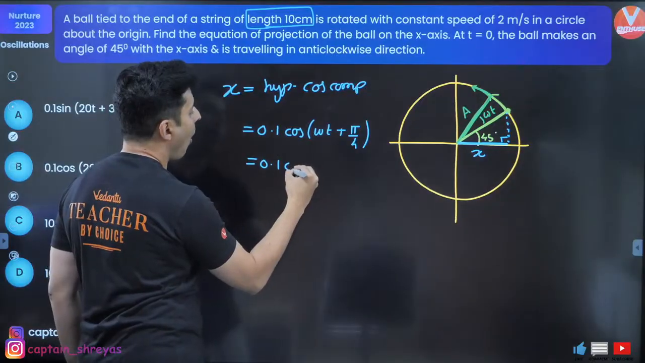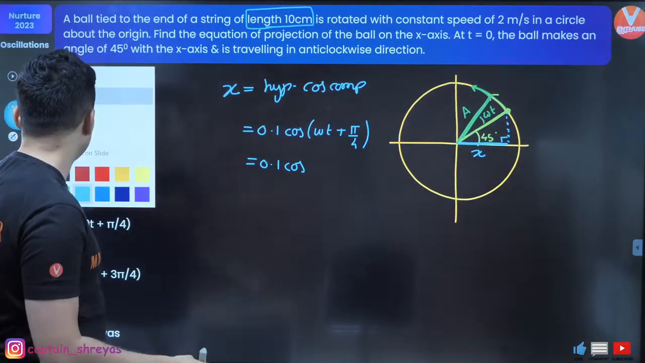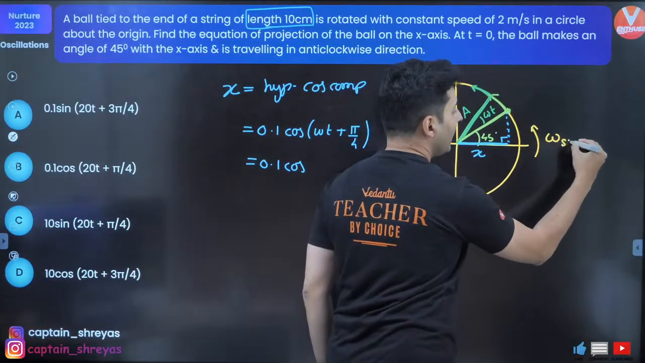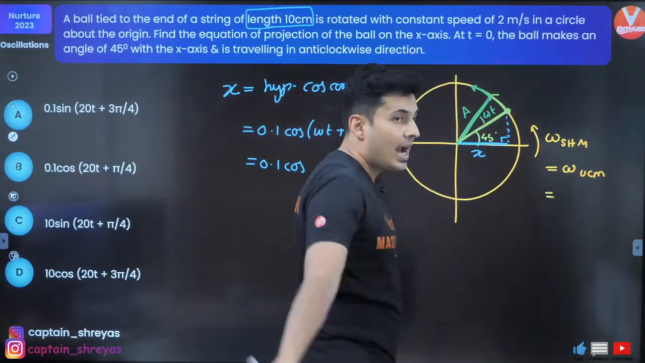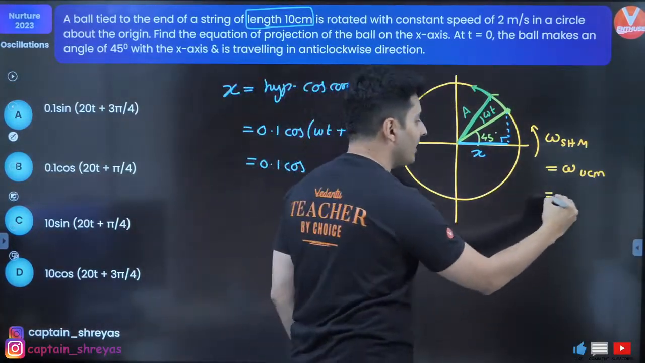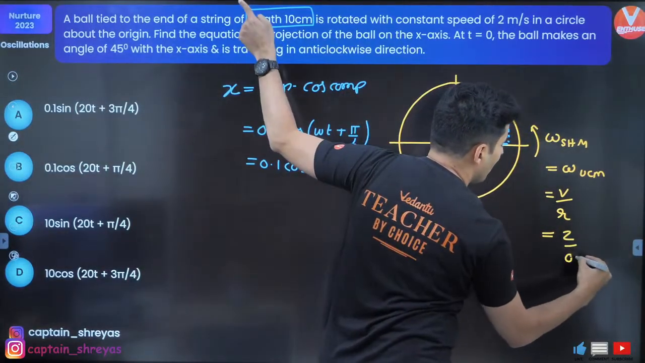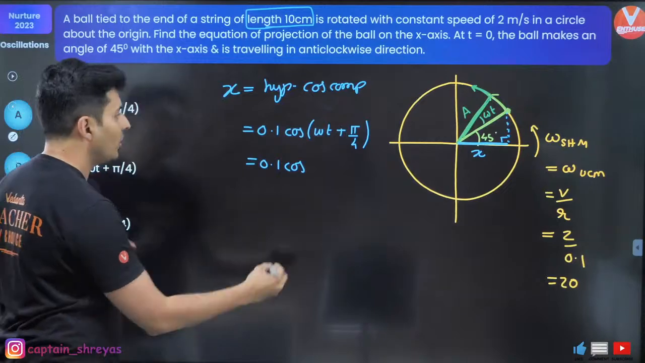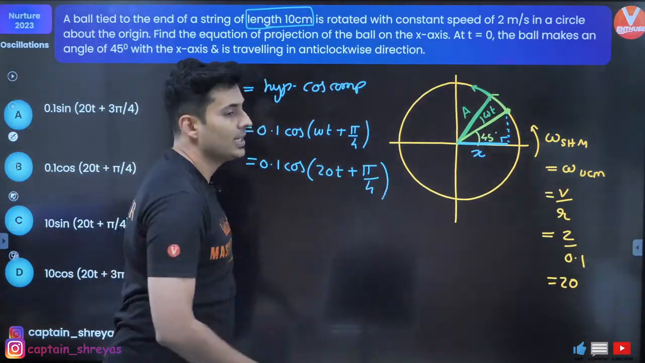So 0.1 cos omega. Omega is given now, but I can find it out. How? Think about it. Omega of the SHM is also omega of the uniform circular motion. And in uniform circular motion, omega is velocity by radius. Velocity is 2, radius is 0.1. So that means it will be 20. Hence, I am just going to put this as 20t plus pi by 4 and done.